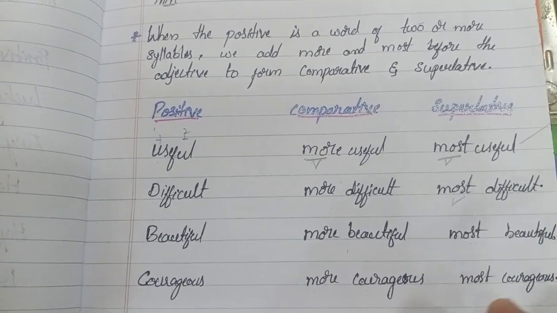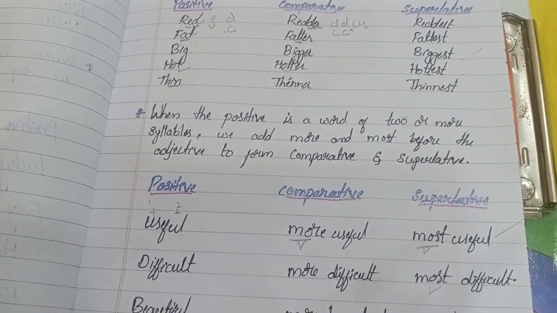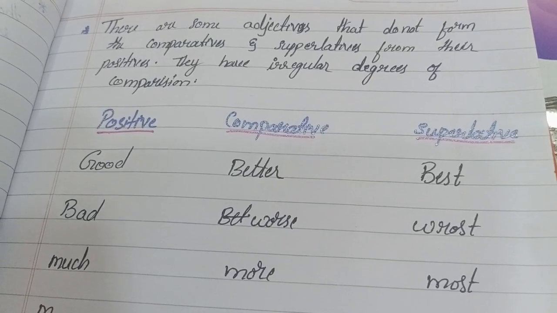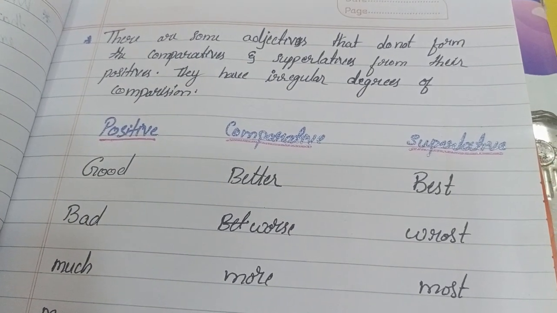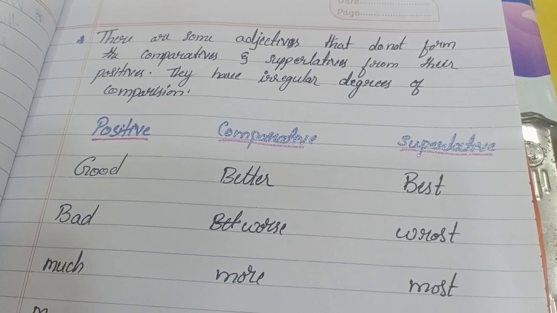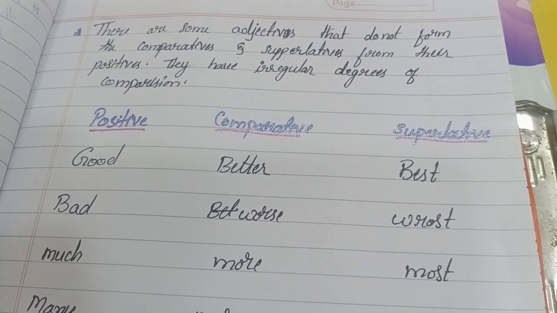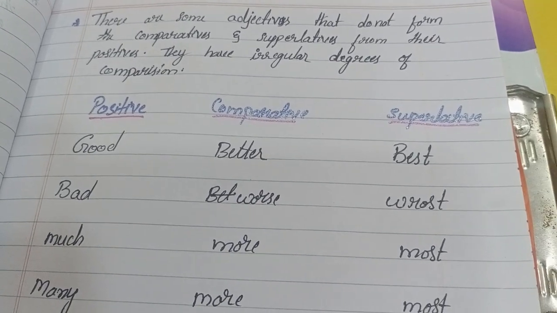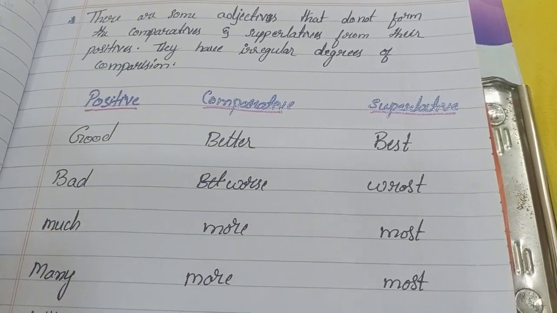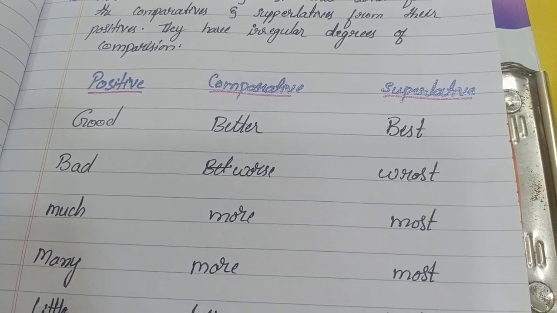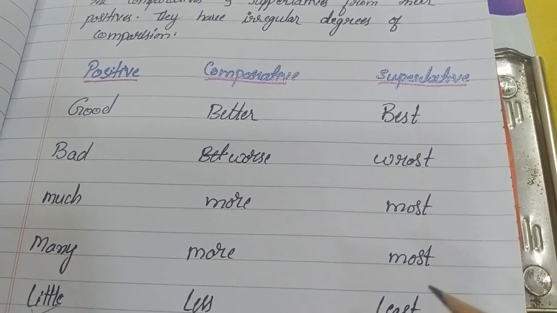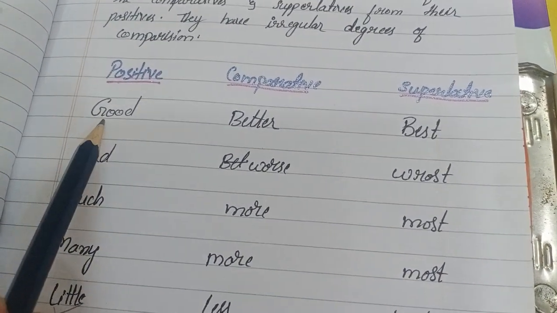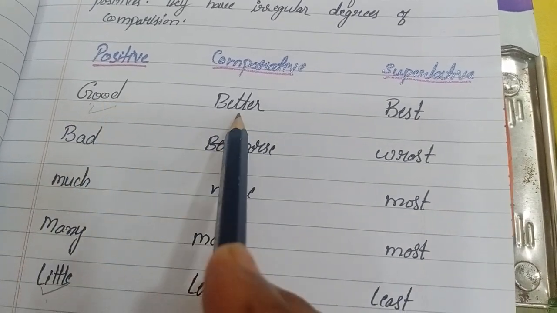and most courageous. Okay, and another rule: some adjectives do not form the comparatives and superlatives from their positives. We are not using the same word here.